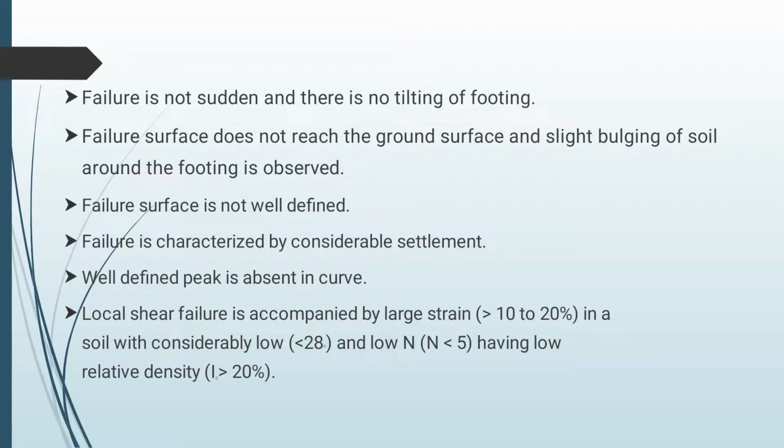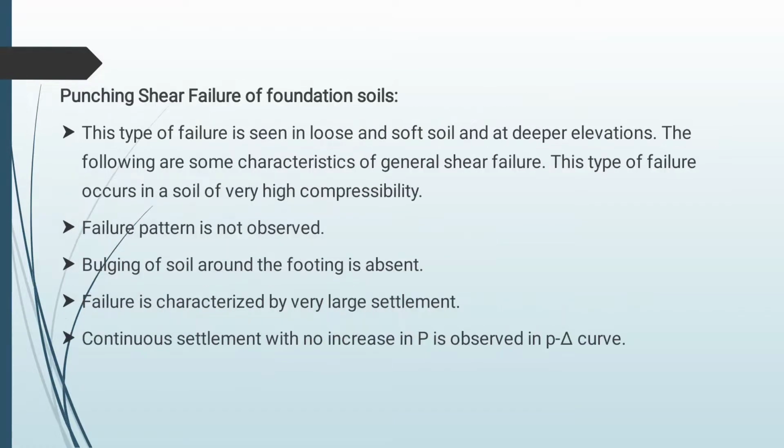The failure surface does not reach the ground surface, with slight bulging around the footing only, and the failure surface is not well defined. Local shear failure is accompanied by strain of 10 to 20% in soil, with considerable compressibility, and a low N, less than or equal to 5, having low relative density.